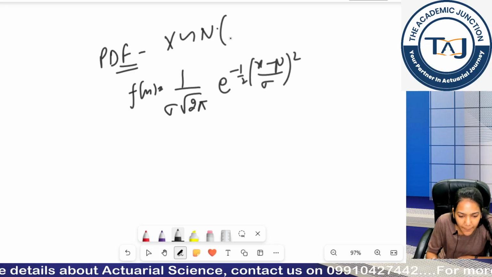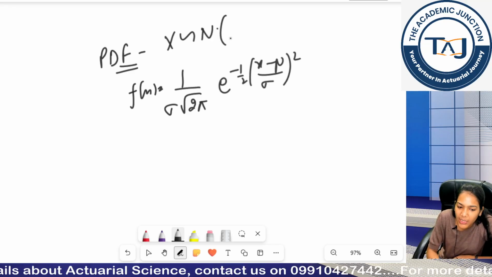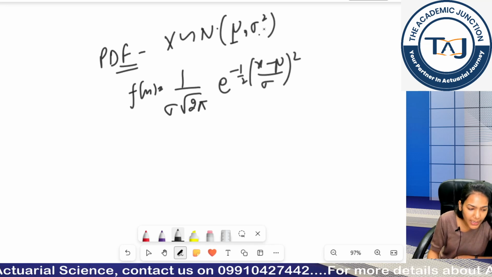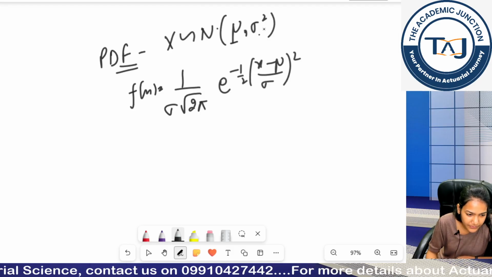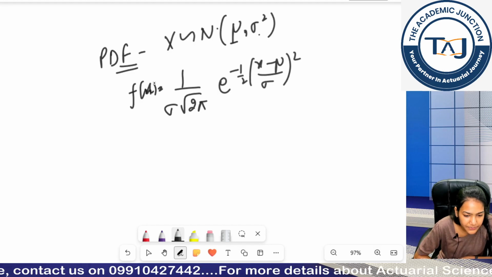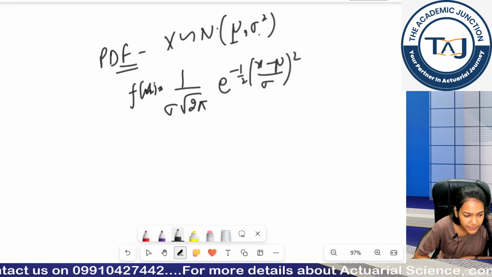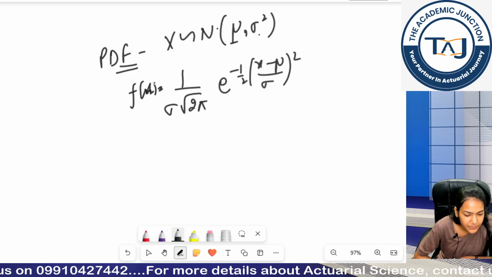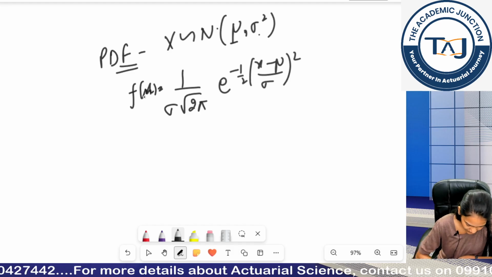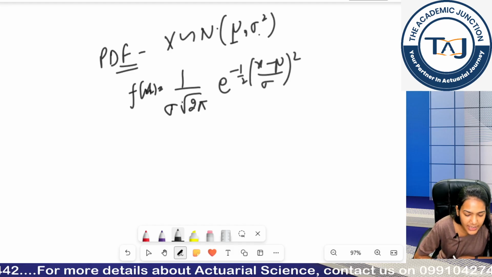I don't have to write the complete word normal, I can write N only, normal distribution with its parameters mu comma sigma square. Everyone clear? Give me a yes if this is clear till now.